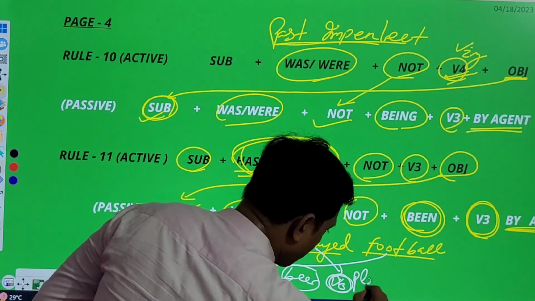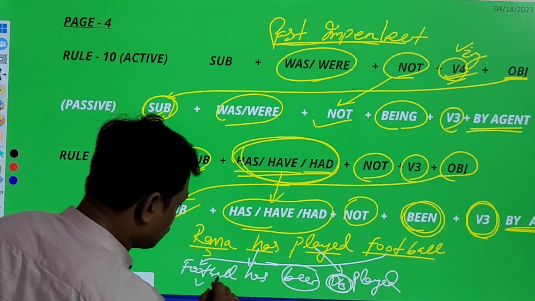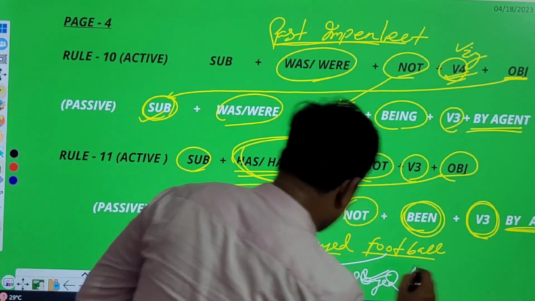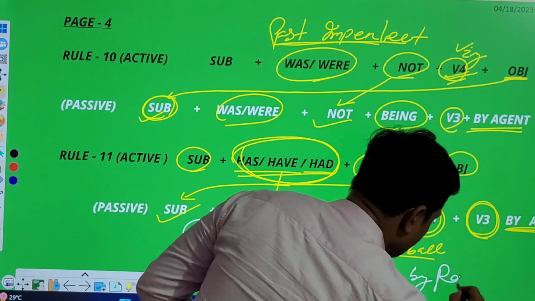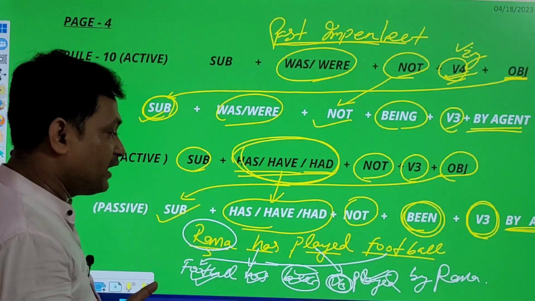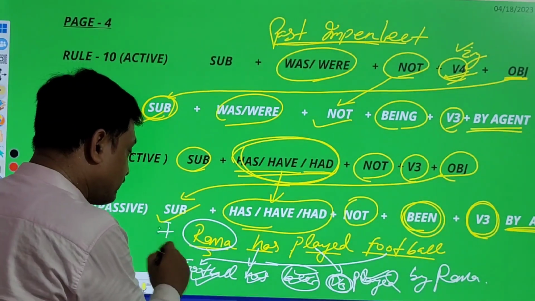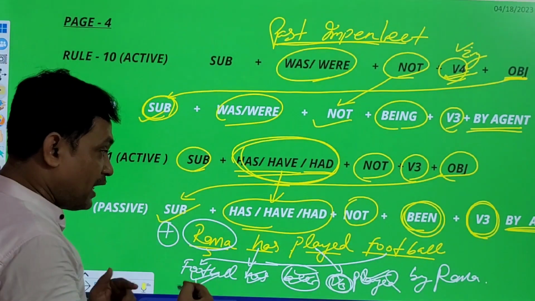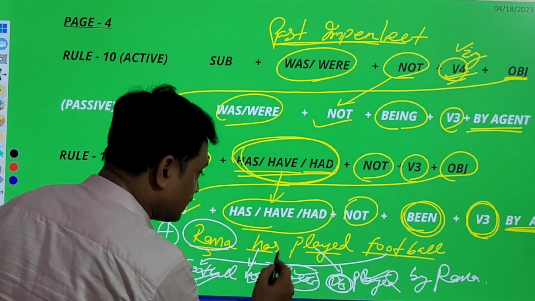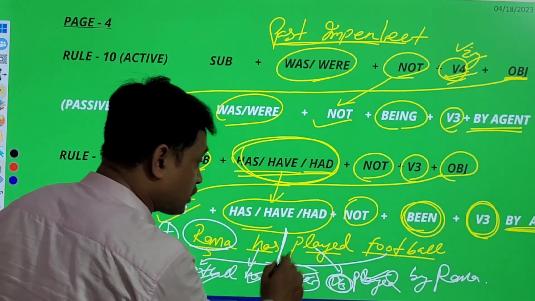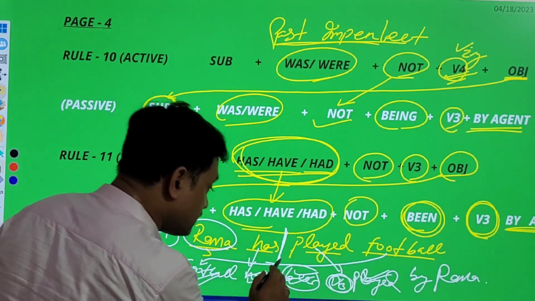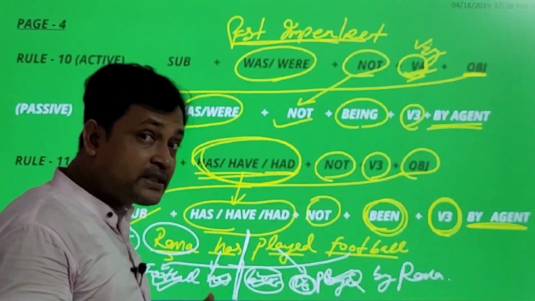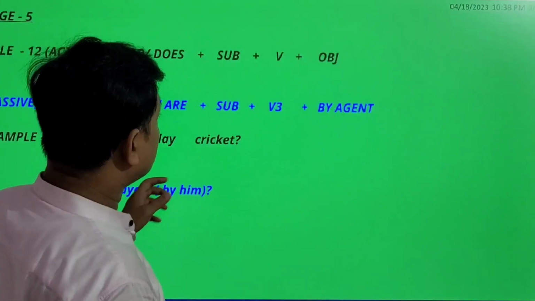Football has been played by whom? By agent, Ram. So put the formula, get the answer. Clear? That is in positive. If you want to make it negative, the question will be Ram has not played football, and the answer in passive will be football has not been played by Ram. Clear?